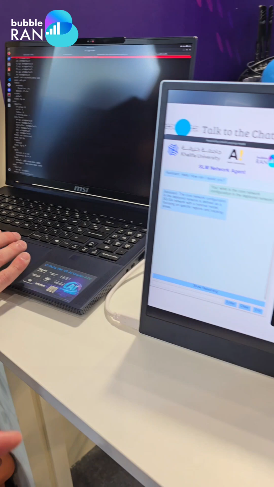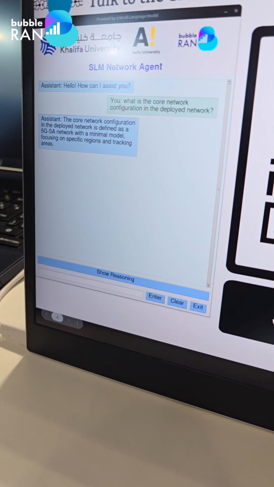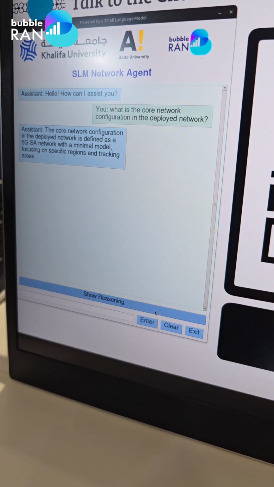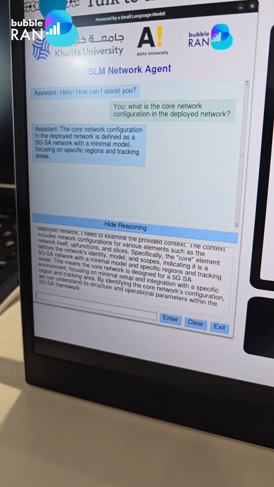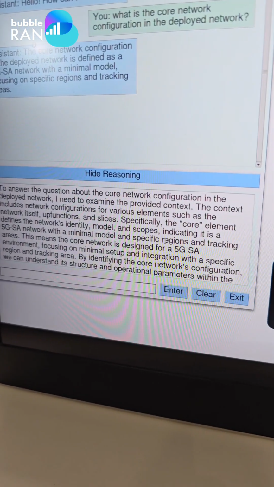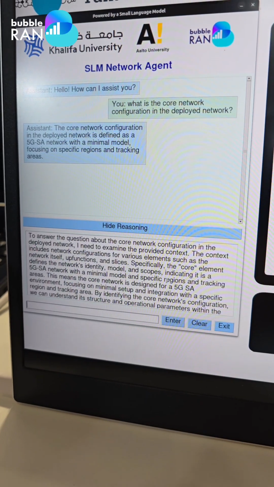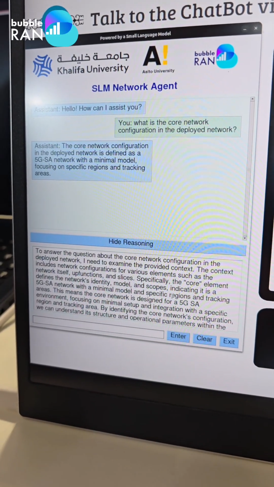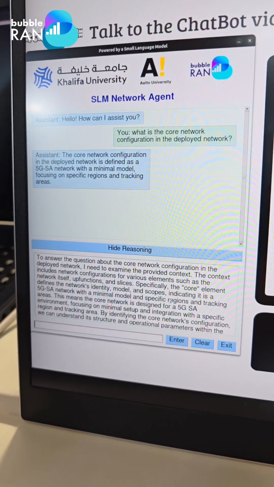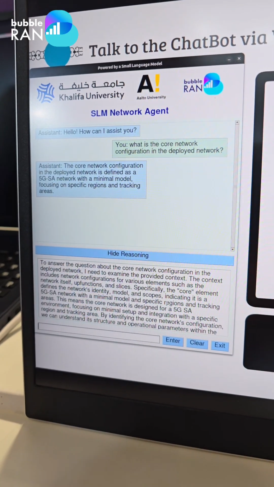And the reasoning we also have here in the chatbot. Since this model is distilled from R1 DeepSeek to a Qwen 70 billion quantized, very small model, it can also provide the reasoning of the model to give this answer for more explainability, the chain of thought of the model.